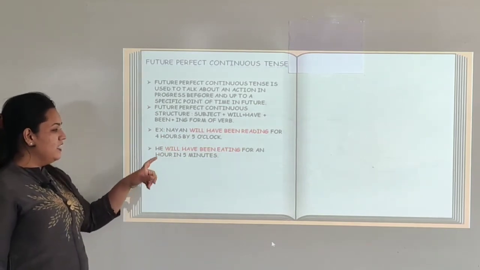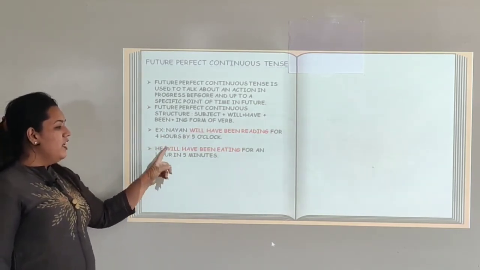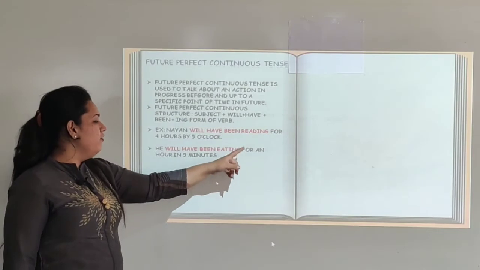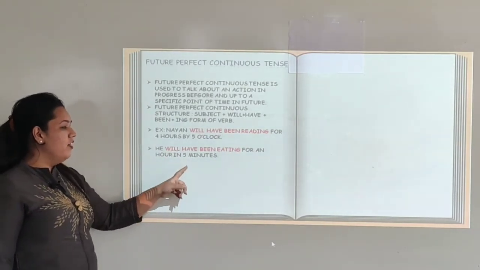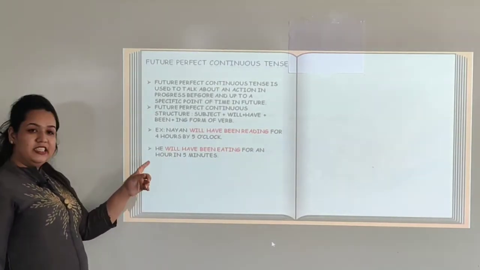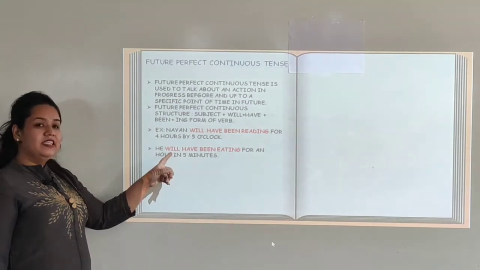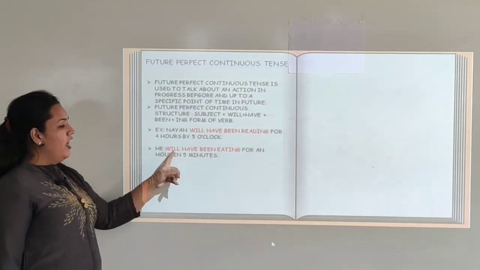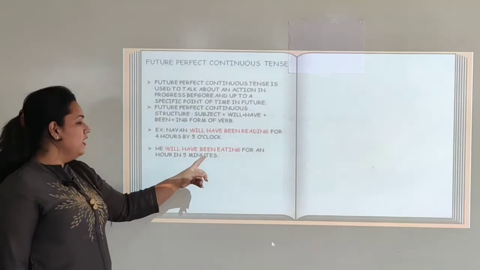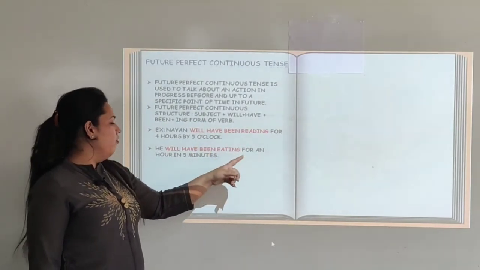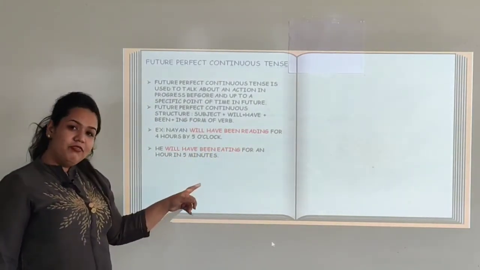Let's see the next example. He will have been eating for an hour in 5 minutes. That means he is the subject. Will indicates the future time of the action. Have been indicates the perfect tense and eat becomes eating, for an hour in 5 minutes.